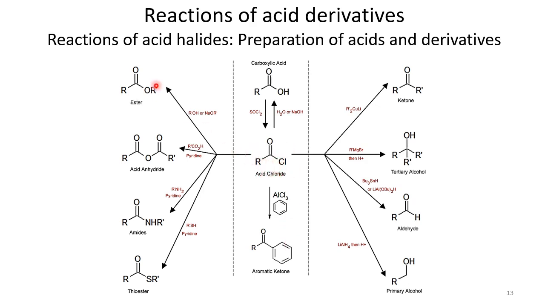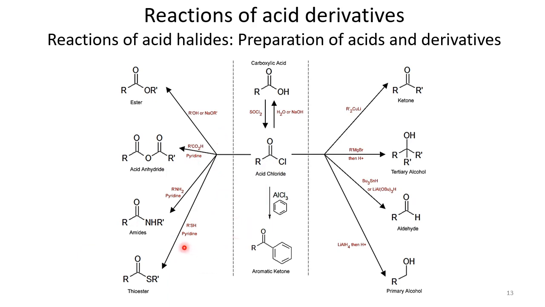Apart from this reaction, these acid chlorides can be used to convert acid into other derivatives of this carboxylic acid. Just like when acid chlorides are treated with water, they convert back to carboxylic acid. When treated with alcohol, they go to ester moieties. If they are treated with another carboxylic acid, we get acid anhydride. And when they are treated with amine, we get amides.